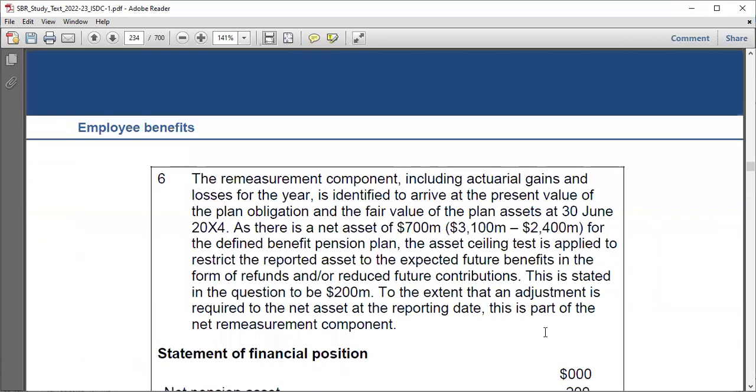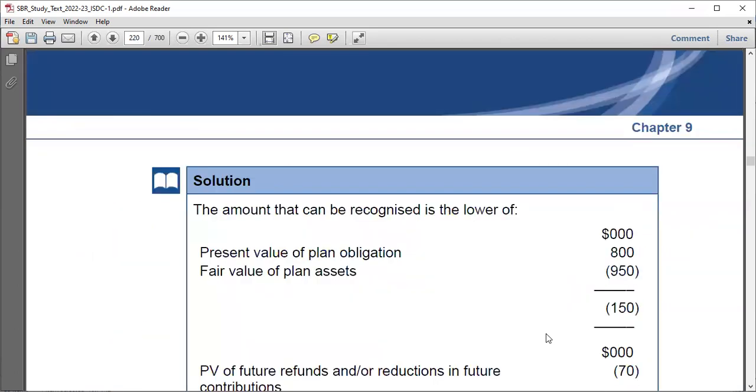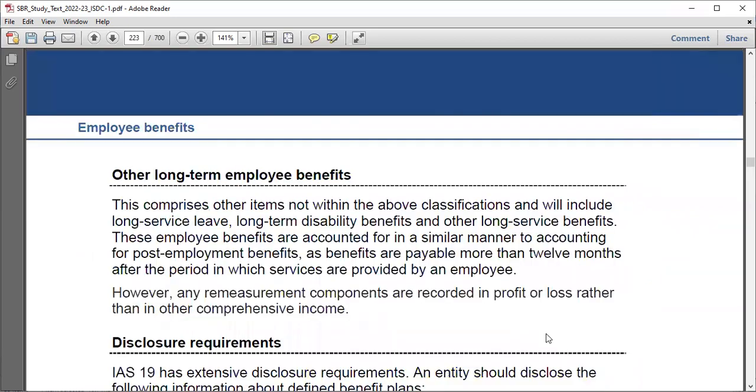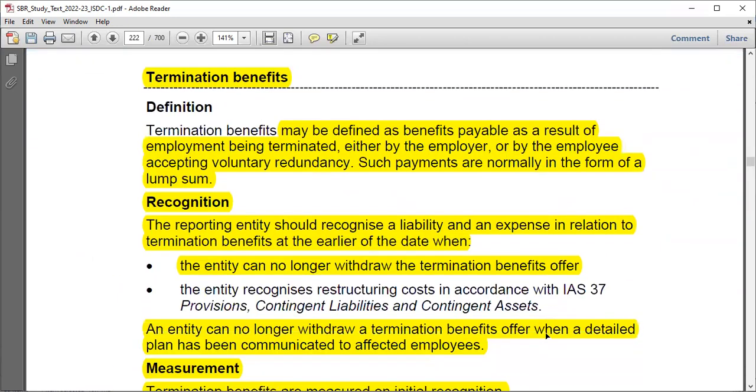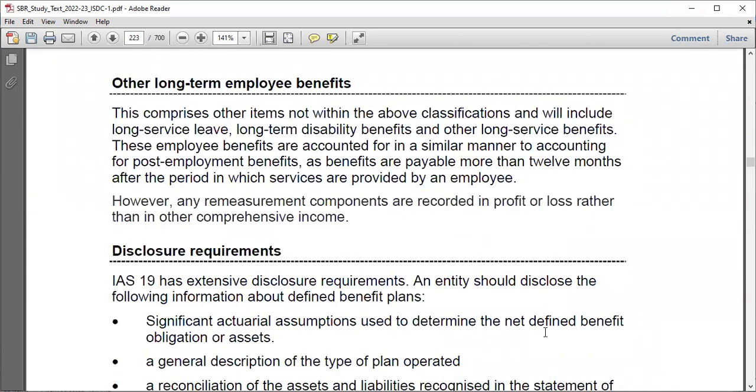Okay, so after this, I think we have about 7 minutes. Let's just finalize. After this, you have other long-term benefits. Any benefits that are not in those 3 categories above, not in post-employment benefits, short-term benefits, and not in termination, should be other long-term employee benefits.